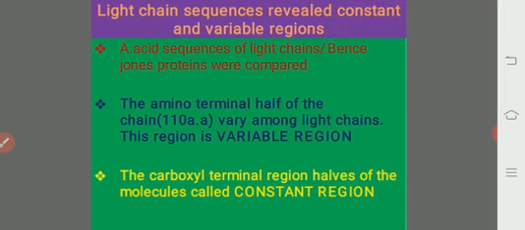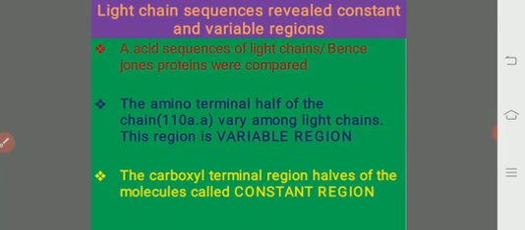The amino terminal half of the chain, consisting of 100 to 110 amino acids, was found to vary among different light chains. This region was called the variable region. That is, the first region of light chains or heavy chains is known as the variable region. So there is a variation in the amino acid sequences of the polypeptide chain.